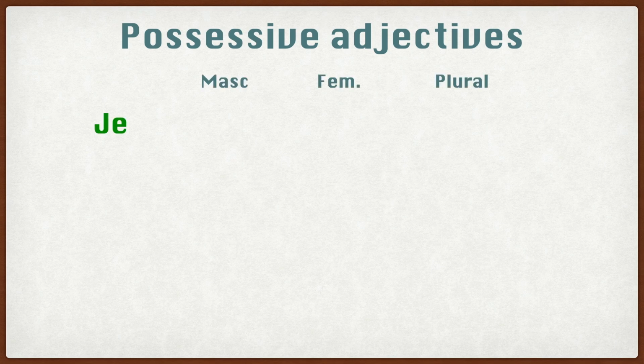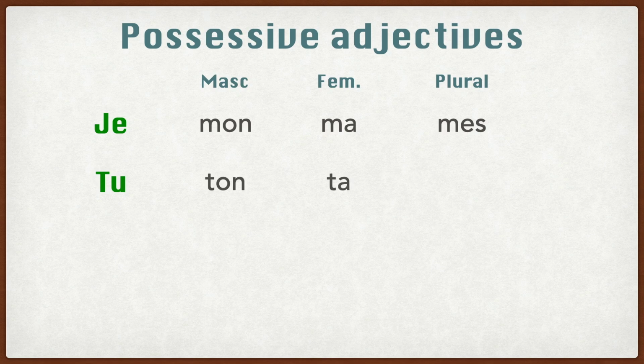For example, je, the possessive adjectives for masculine is mon. Feminine would be ma. Plural would be mes. For tu, masculine would be ton. Feminine would be ta. Plural would be te.